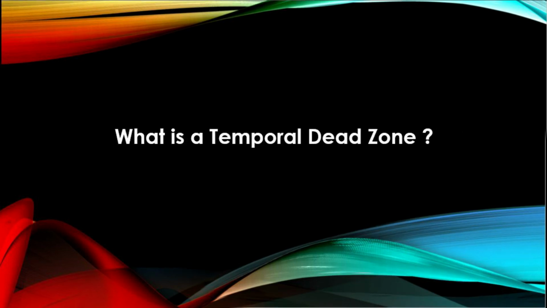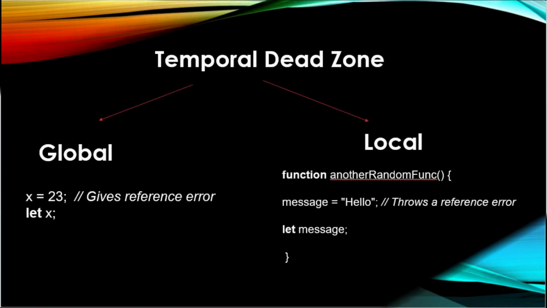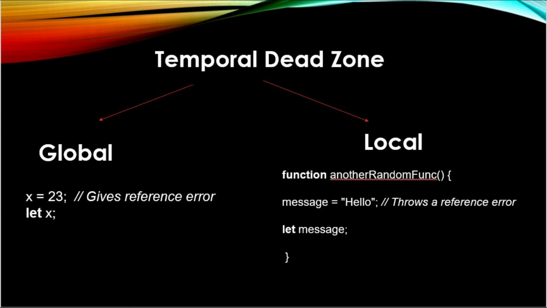What is a temporal dead zone? Temporal dead zone is a behavior that occurs with variables declared using let and const keywords. It is a behavior when we try to access a variable before it is initialized. For example, in global, if you see x equal to 23 and later I have declared x using the let keyword, so now here it gives the reference error.